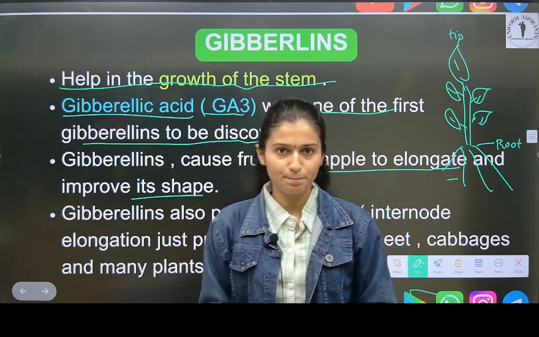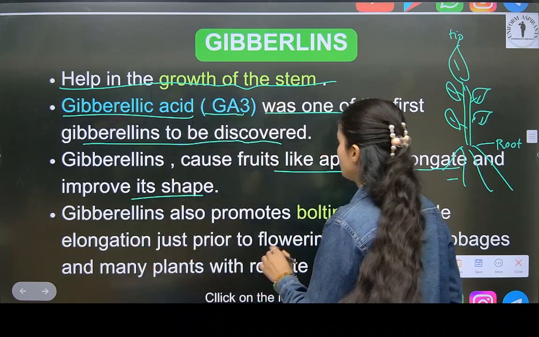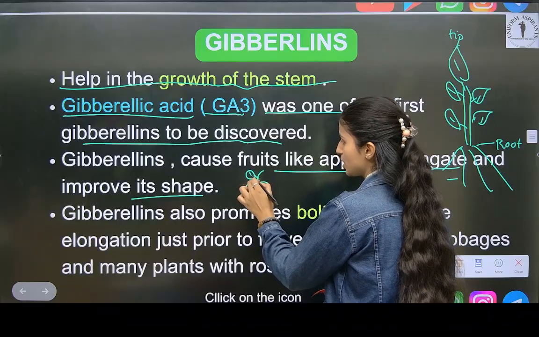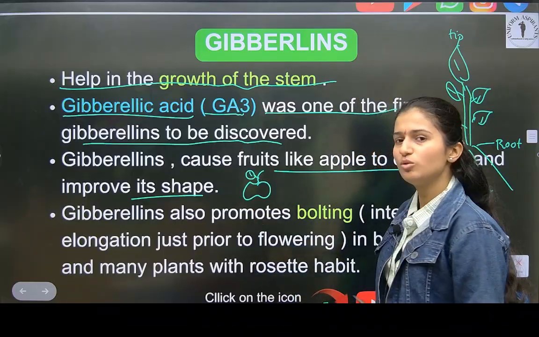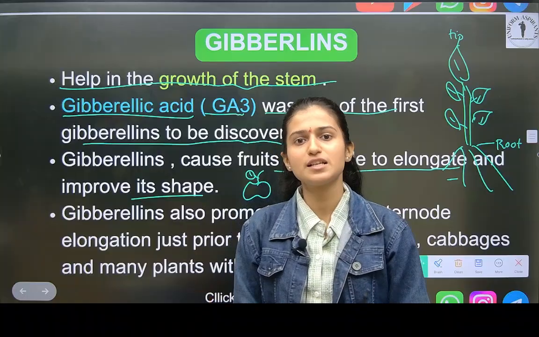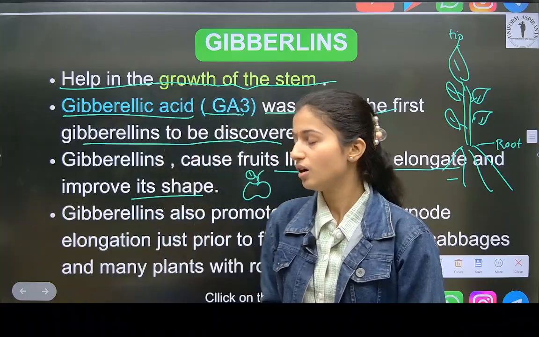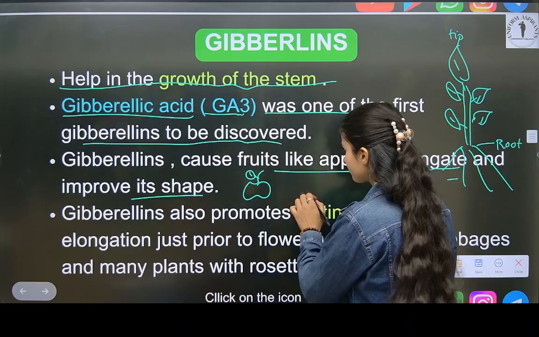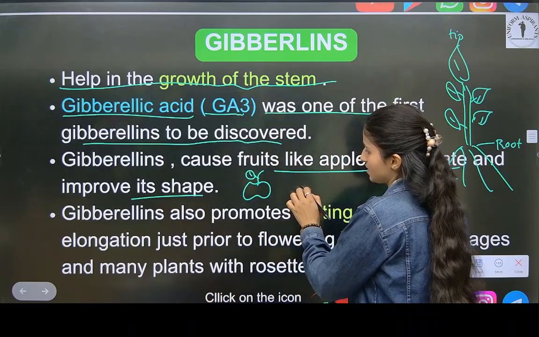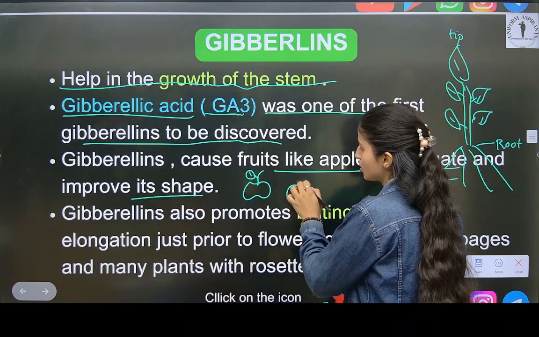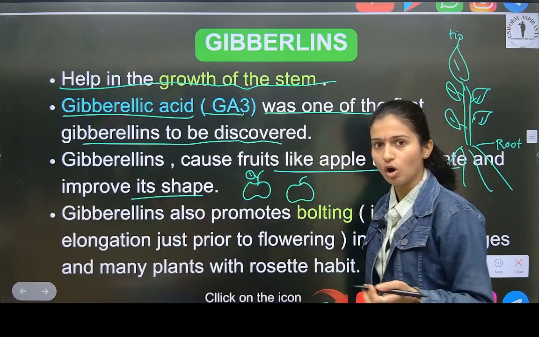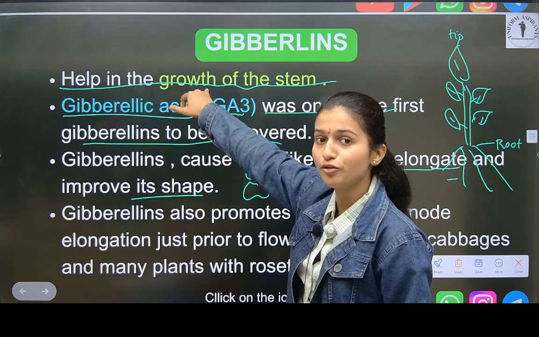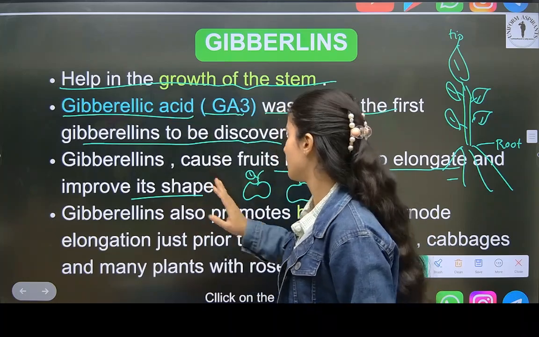Now you might have seen apples. While drawing, we draw only this shape of apple, right? But you might have seen there are big apples and small apples. Some are circular in shape, or they are very small. So who helps in improvement of fruit shape? That is gibberellins.